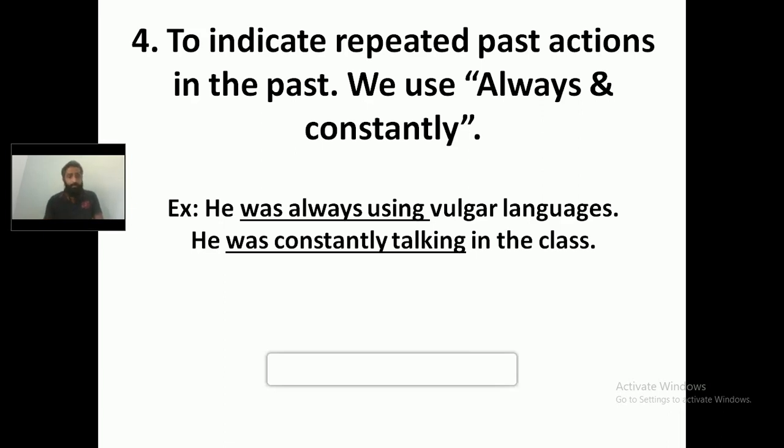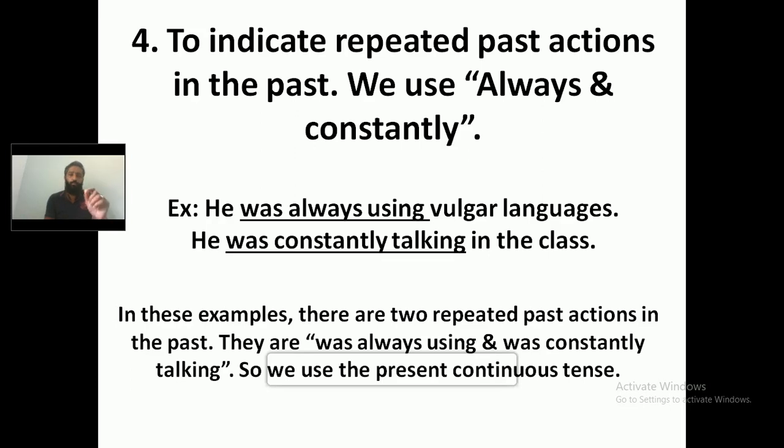Take the second example. He was constantly talking in the class. That was a past repeated action. What is the repeated action? Constantly talking in the class. It happened in the past. To make you more clear, let's go through what is written here. In these examples, there are two repeated past actions in the past: was always using and was constantly talking. So we are supposed to use the past continuous tense.